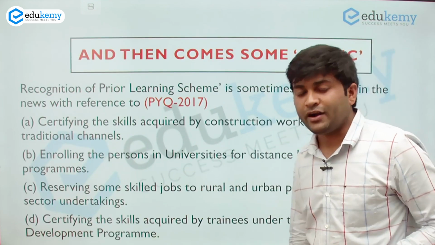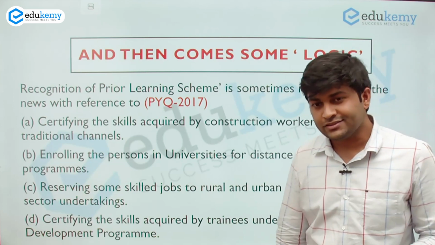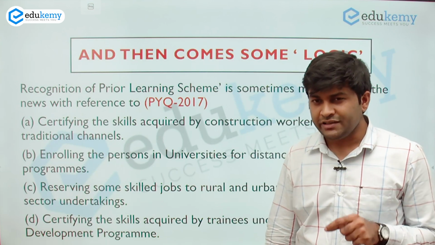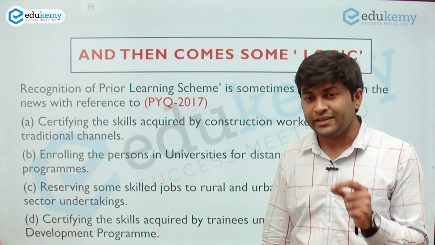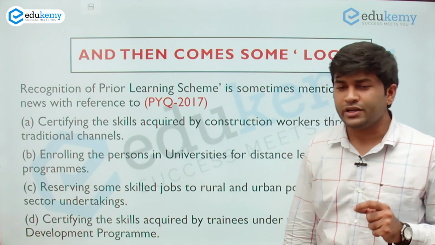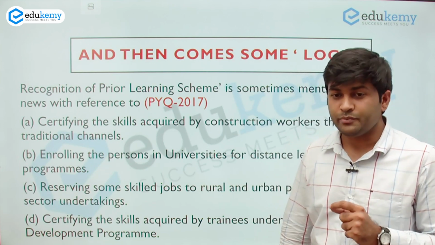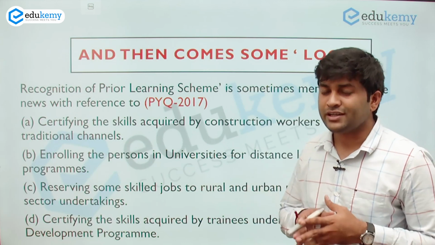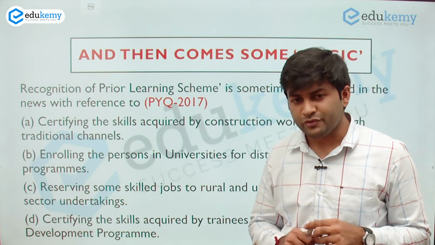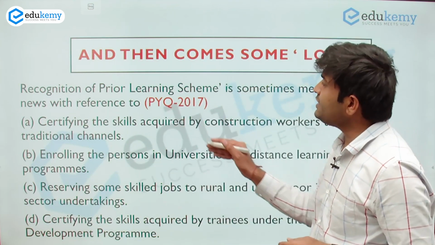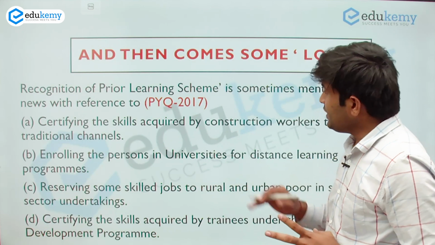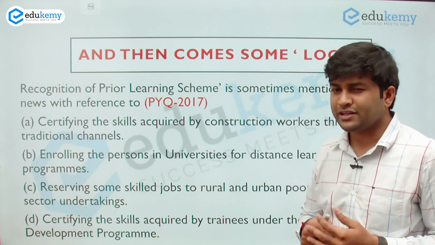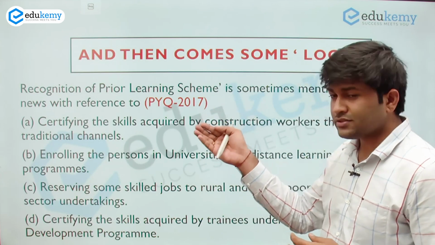And then comes the part of our logic. There are certain questions in your UPSC examination where, even if you do not have very good knowledge about the topic in the particular question, you can by your logic come to a certain conclusion. For example, take this type of question. It talks about the recognition of prior learning scheme, which is sometimes mentioned in the news. So what does the question talk about?